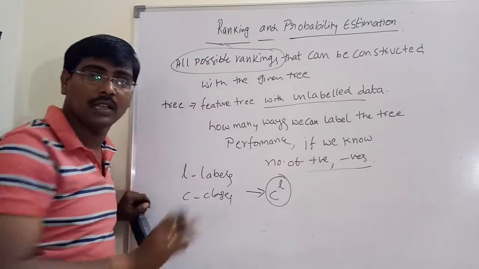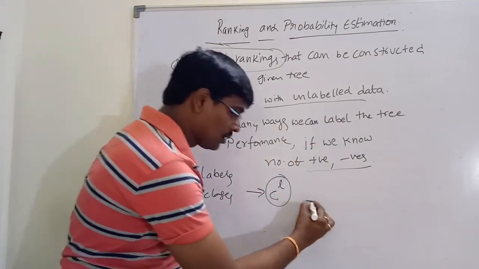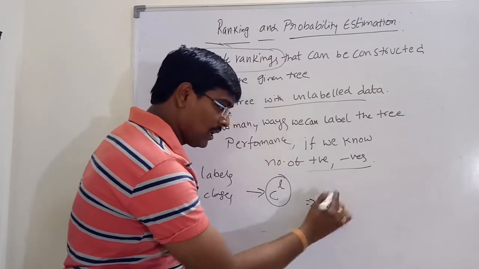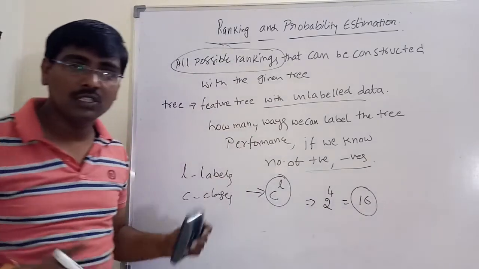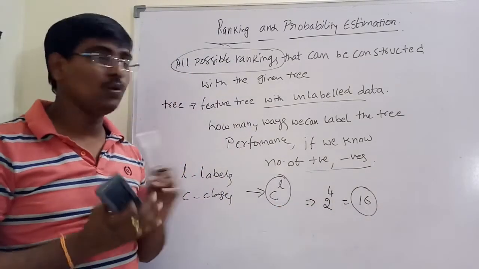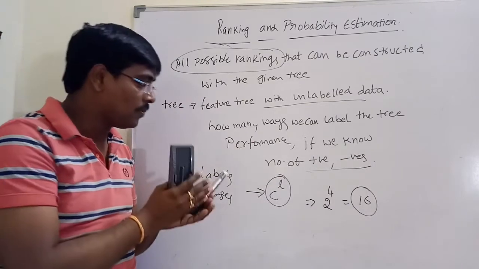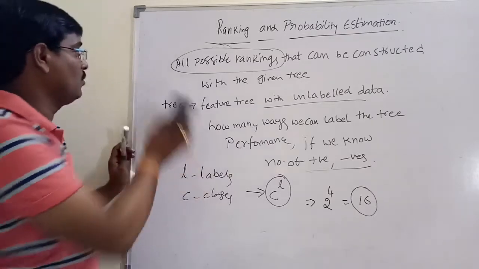How many classes? We have only 2 classes, positive and negative. So the total combinations are 2 classes and 4 leaves. There are a total of 16 ways to arrange the leaves. Suppose if I am arranging the leaves in a structured format, then we will discuss.